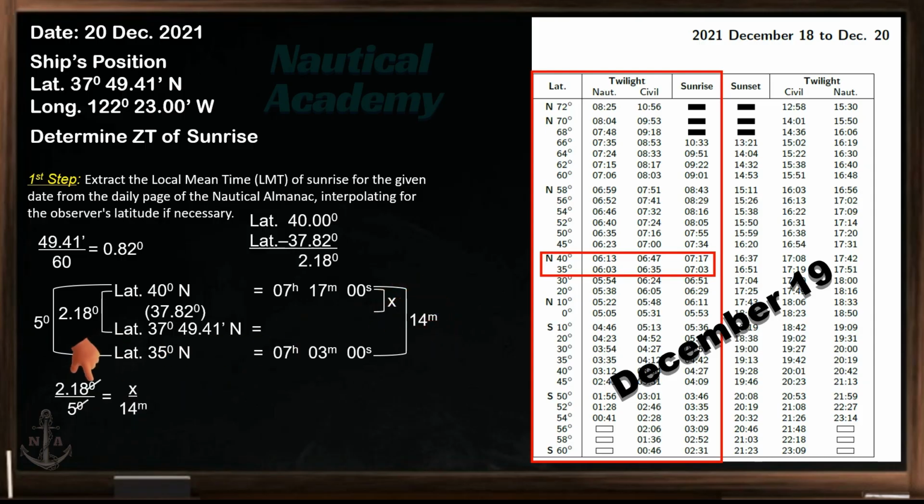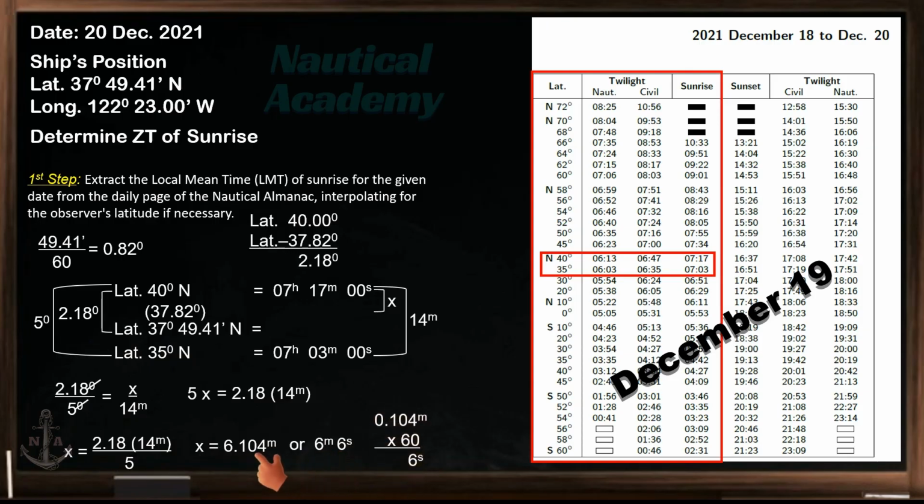Cancel both units of degree, and cross-multiply. Then transpose. The value of our unknown is 6.104 minutes, or 6 minutes, 6 seconds. To find 6 seconds, multiply 0.104 minute by 60, since 1 minute is equal to 60 seconds. So this is now the value of our x.